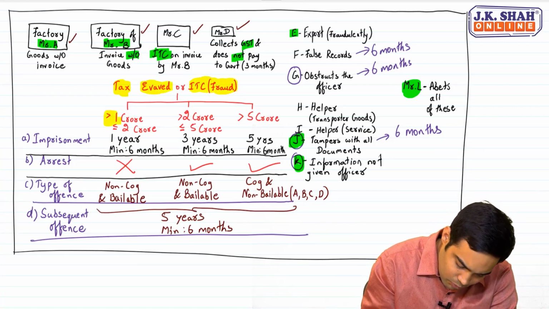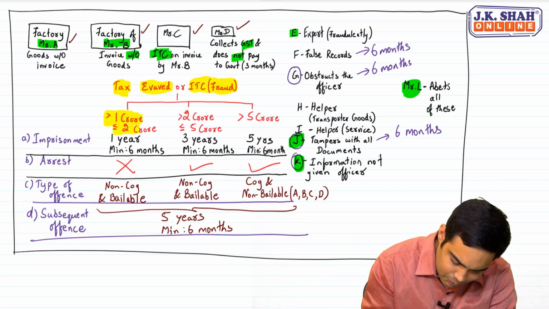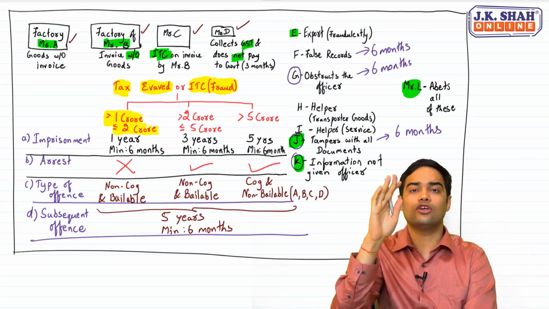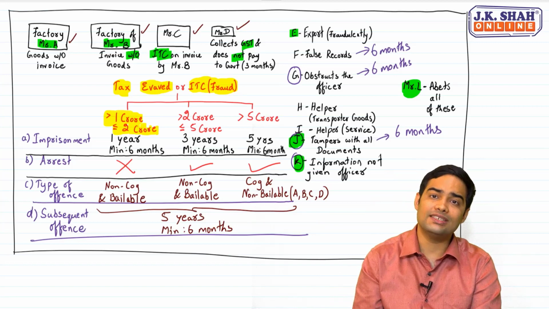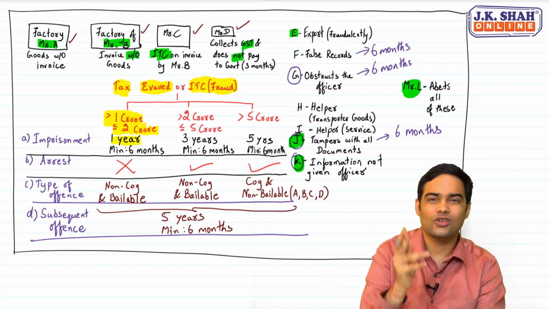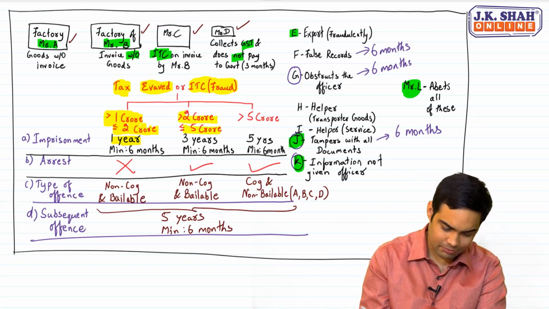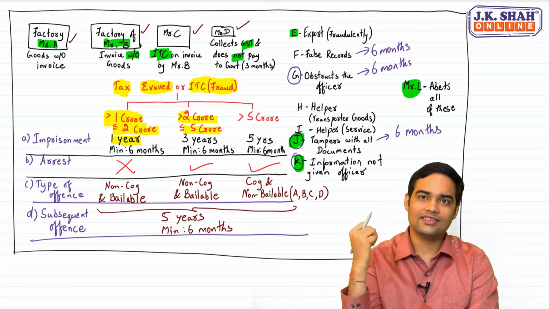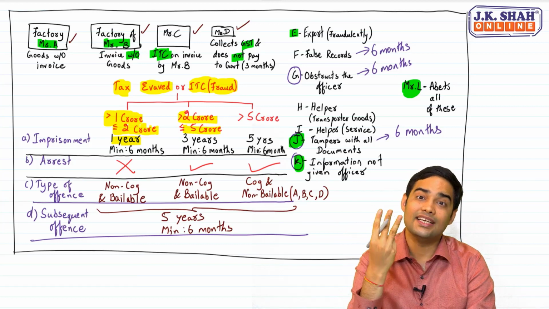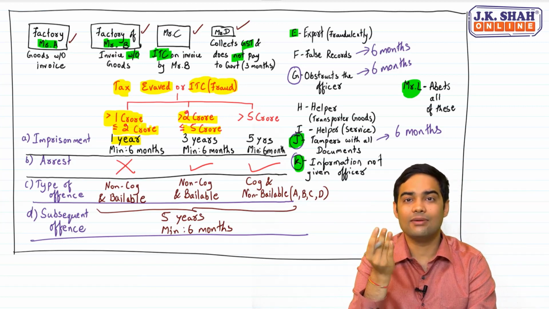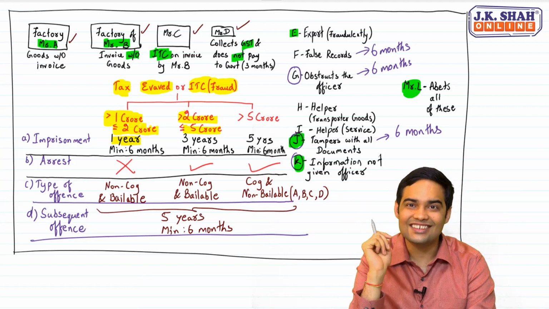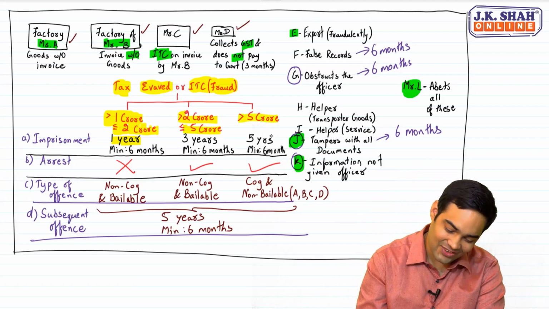If it is more than 1 crore but up to 2 crore, imprisonment can be for 1 year. 2 crore minus 1 crore. If it is more than 2 crore but up to 5 crore, 3 years of imprisonment, very clearly provided, 5 minus 2, that is 3 years. More than 5 crore, 5 years.